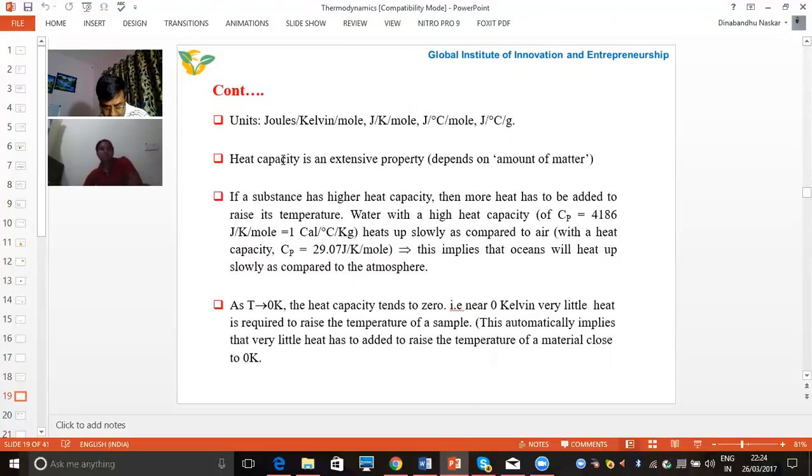Now, the unit of heat capacity is joule per Kelvin per mole. We can also write it in kilojoules. Heat capacity is an extensive property. An extensive property is one which depends upon the amount of matter.